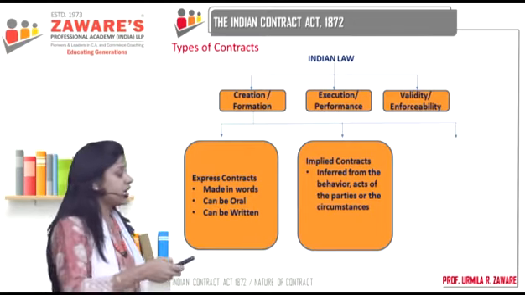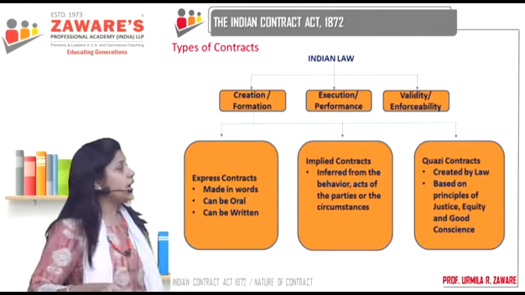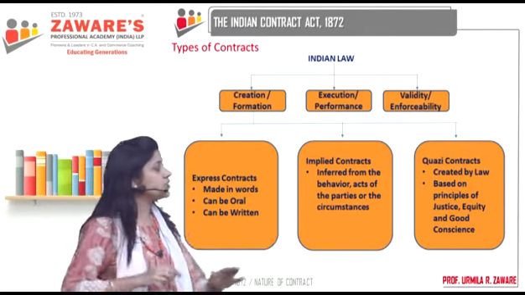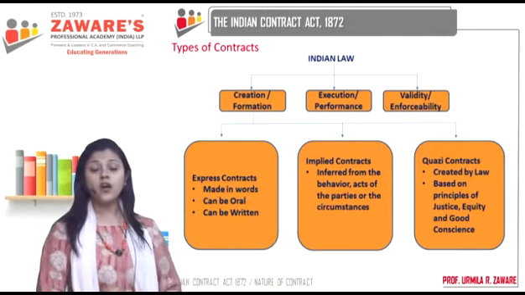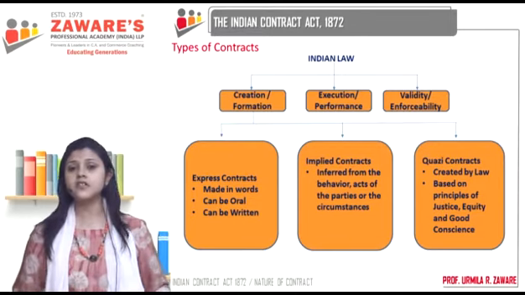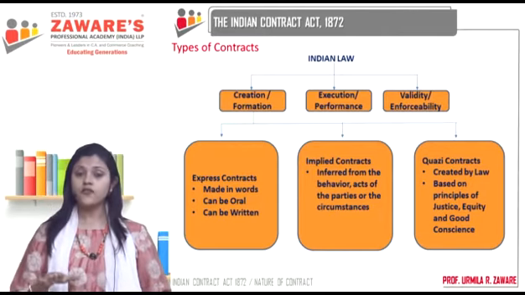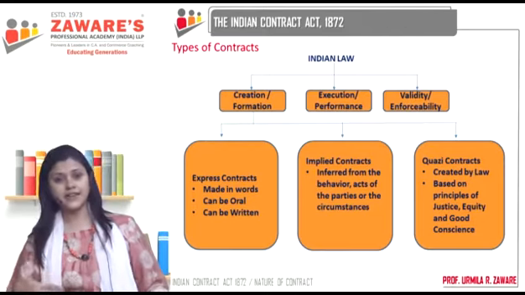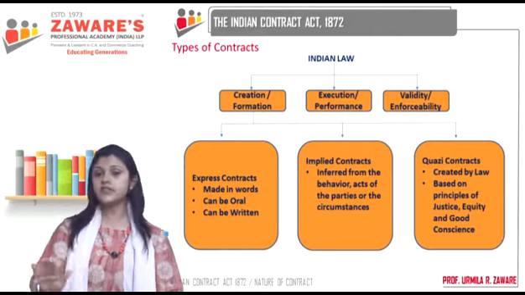And then, on the basis of creation, you have the third type, that is quasi contracts. Now, quasi contracts are actually not entered into by the parties. So far we have seen that contracts are formed by the two parties to the contract, correct, through a valid offer, acceptance, consideration, etc. Quasi contracts are not entered into by the parties.